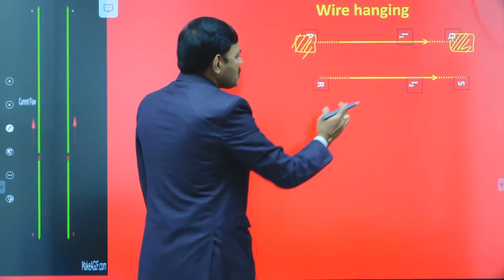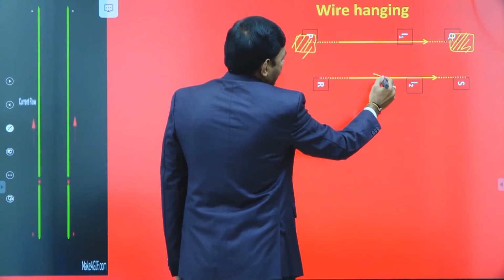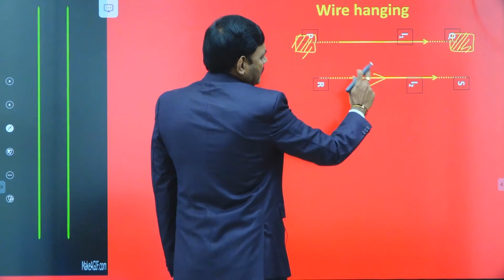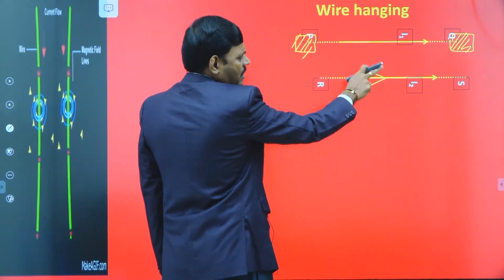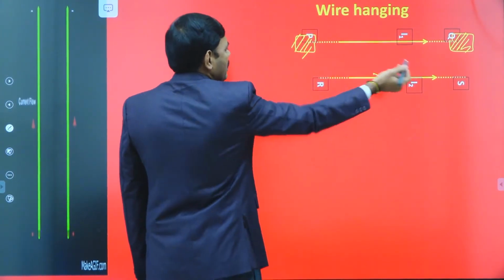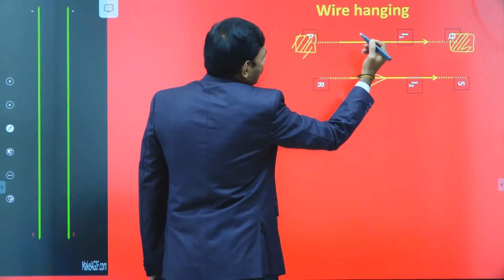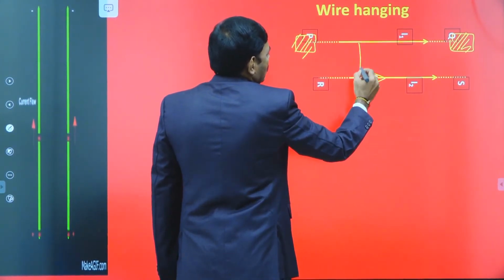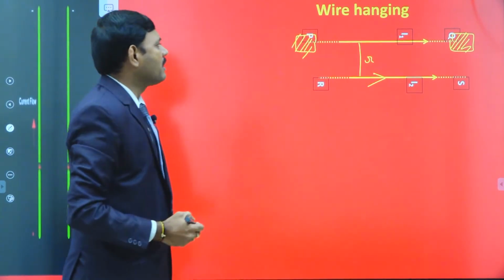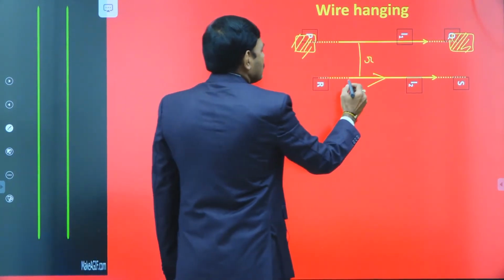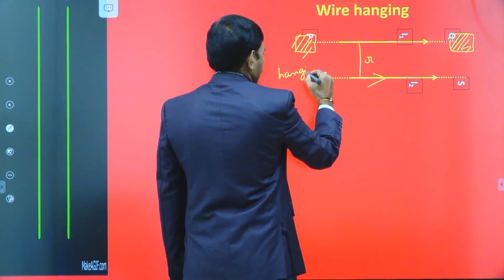But there is no support for the second long current carrying wire. This is the second long parallel current carrying wire carrying current I2, denoted by the letters RS, and it is just kept below this one at some distance. For the given current and given distance between the wires, let it be hanging. Suppose we assume the second wire is hanging.